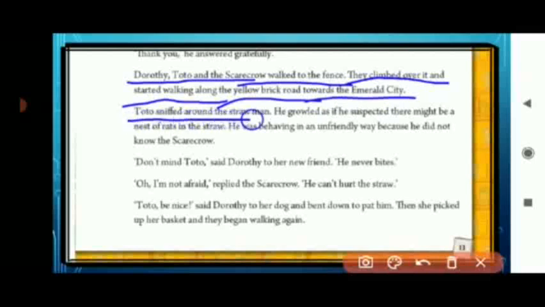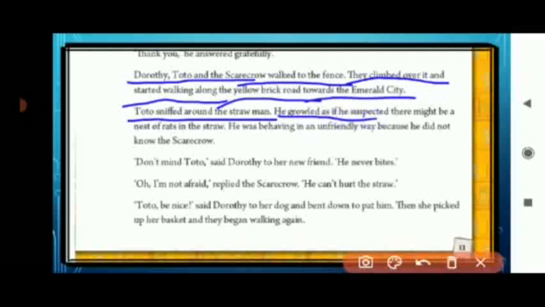Toto sniffed around the straw man. Okay, now Toto was smelling the straw man. It was going to the straw man. Okay, straw man means what? Who is the straw man here? Yes, the straw man is the Scarecrow. Now Toto the dog was just smelling the straw man.